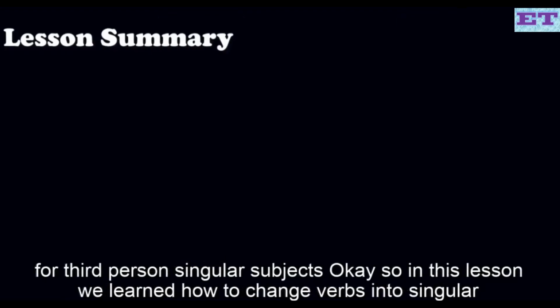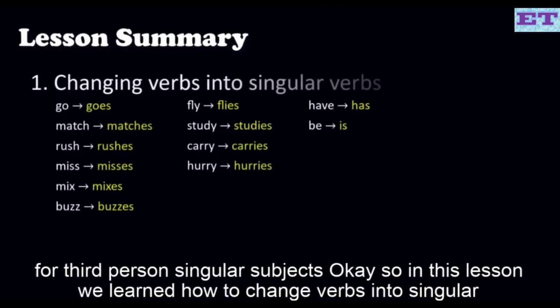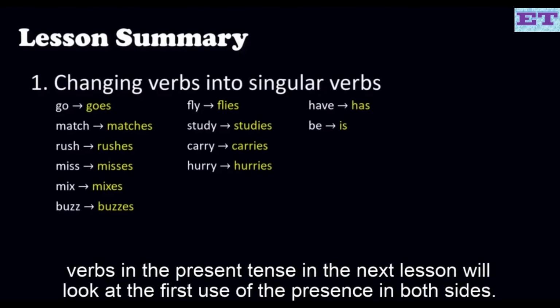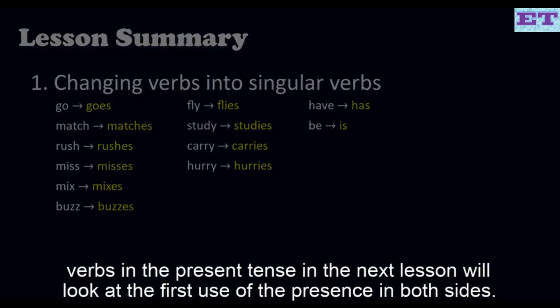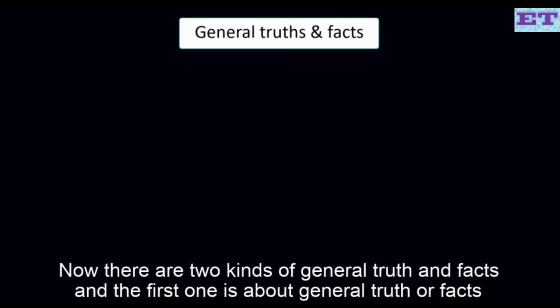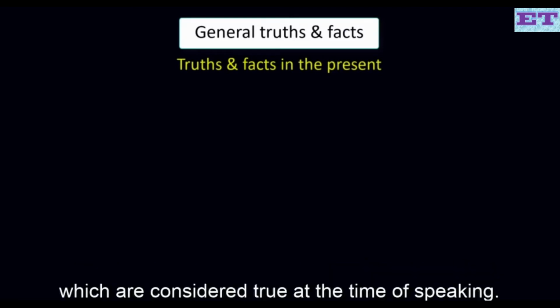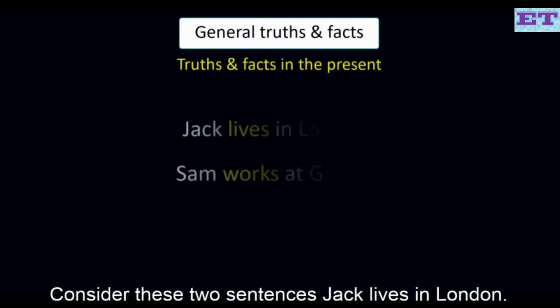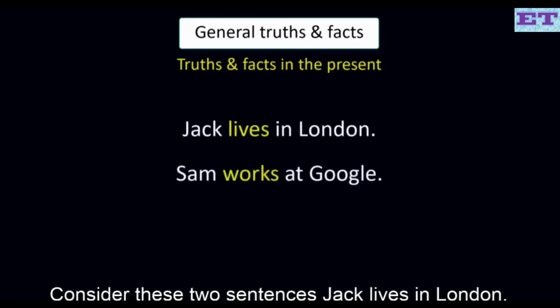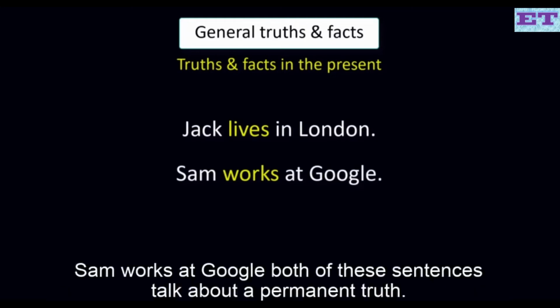Okay, so in this lesson we learned how to change verbs into singular verbs in the present tense. In the next lesson we'll look at general truth and facts. Now there are two kinds of general truth and facts. And the first one is about general truth or facts which are considered true at the time of speaking. Consider these two sentences. Jack lives in London. Sam works at Google.